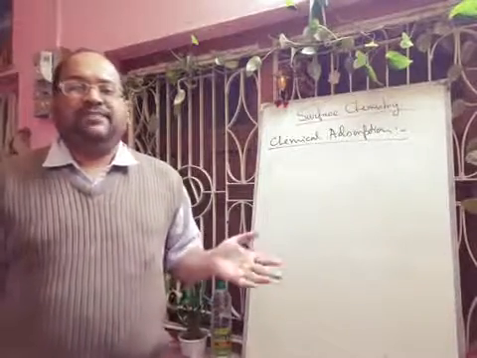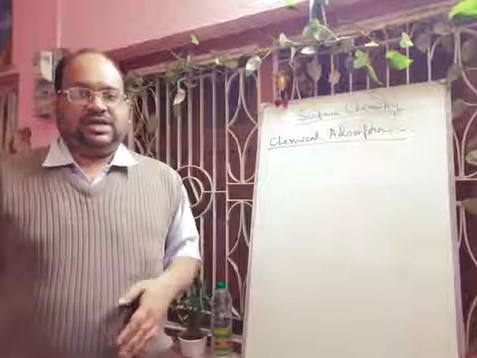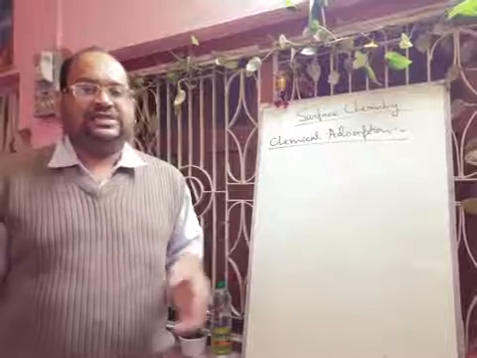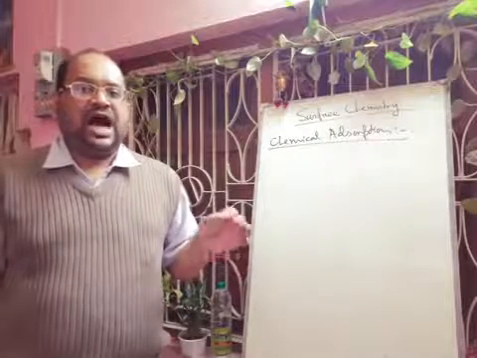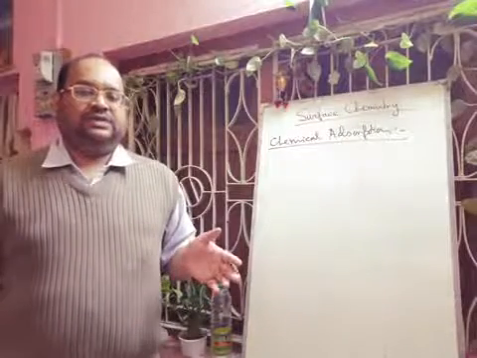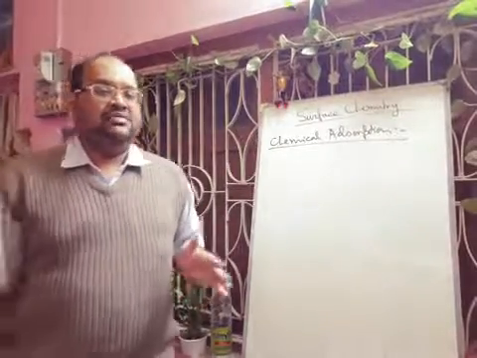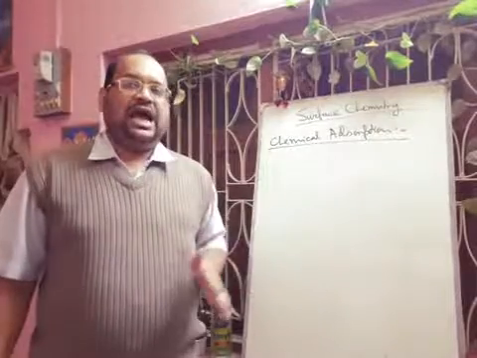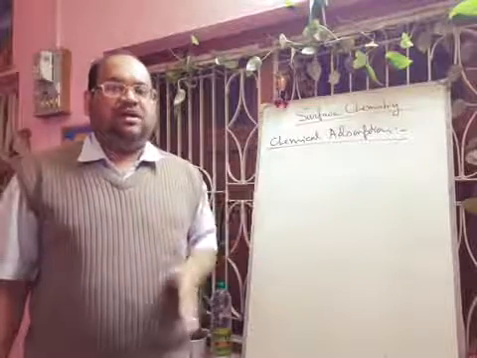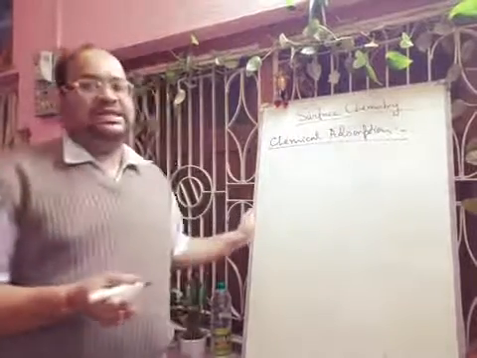For example, hydrogen is chemi-adsorbed on nickel surface. Hydrogen molecule is first adsorbed by van der Waals forces and then dissociates, and the hydrogen atoms are then chemi-adsorbed on nickel. That means there will be first physical adsorption, then formation of a chemical bond with this surface, and that is called chemical adsorption. Chemical adsorption is often called activated adsorption.